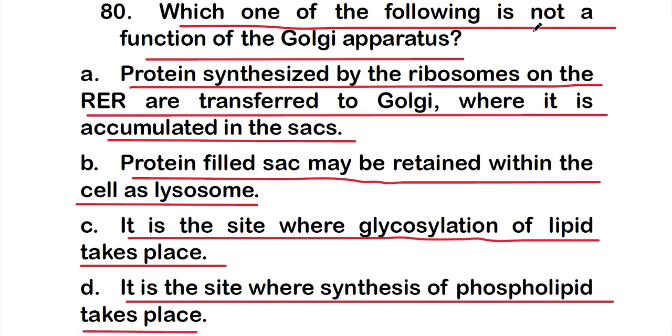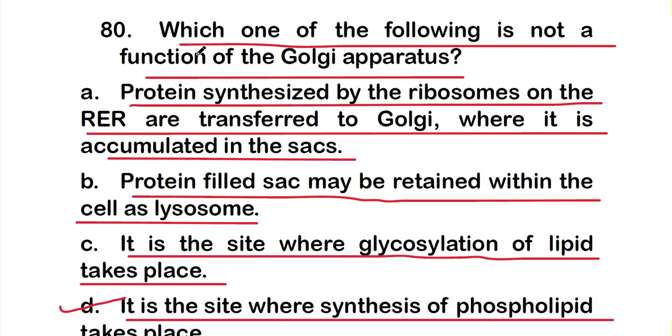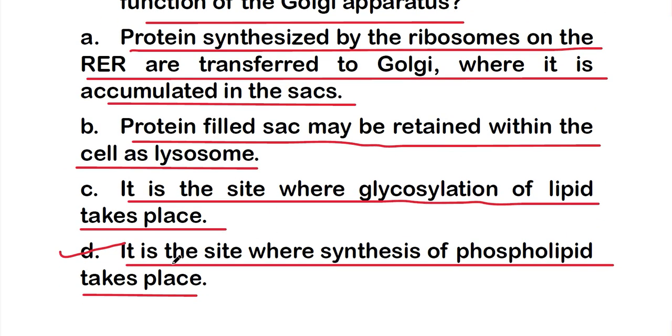So which one is not a function of Golgi apparatus? The right one is option D. So option D is not a function of Golgi apparatus. It is the site where synthesis of phospholipids takes place. So this is the wrong one.